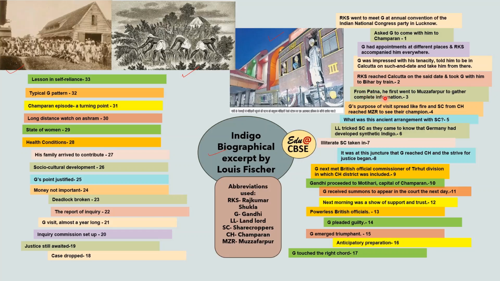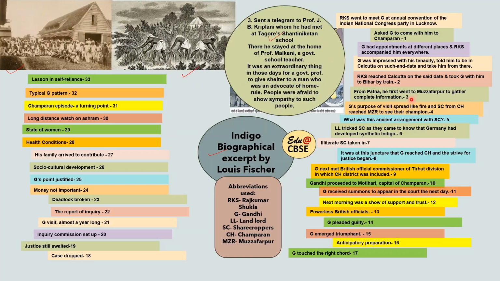Now from Patna, he first went to Muzaffarpur to gather complete information. Gandhiji was not satisfied with the amount of information that Rajkumar Shukla had given. So he wanted to collect detailed information, and he decided that first he would go to Muzaffarpur to gather complete information.